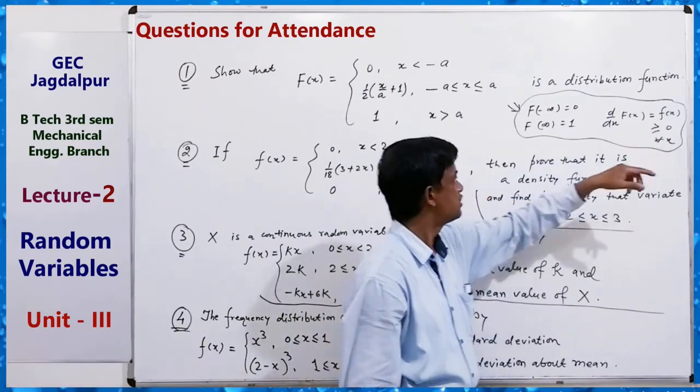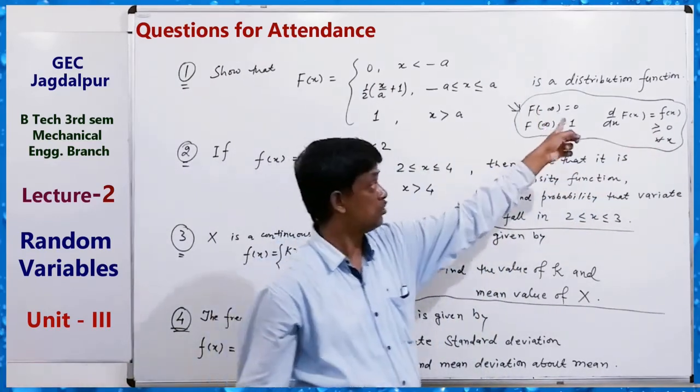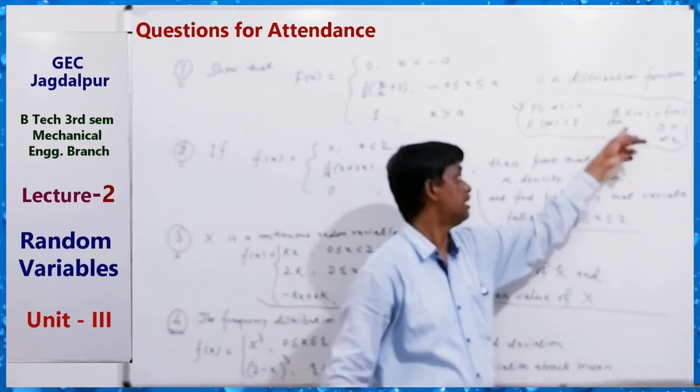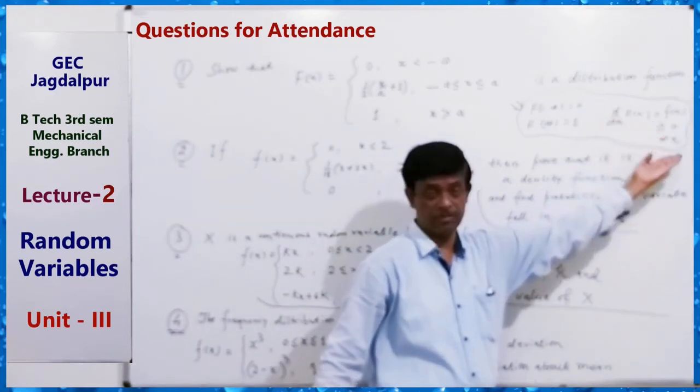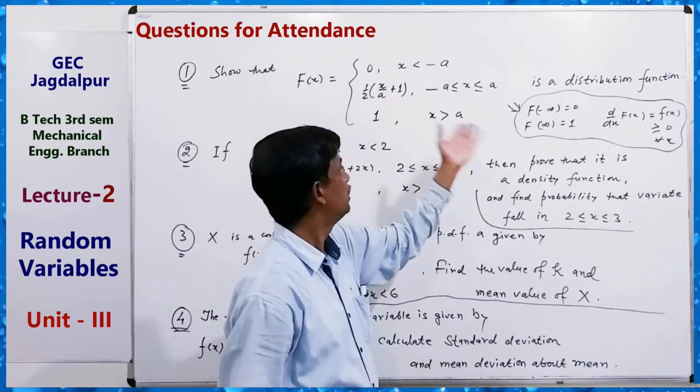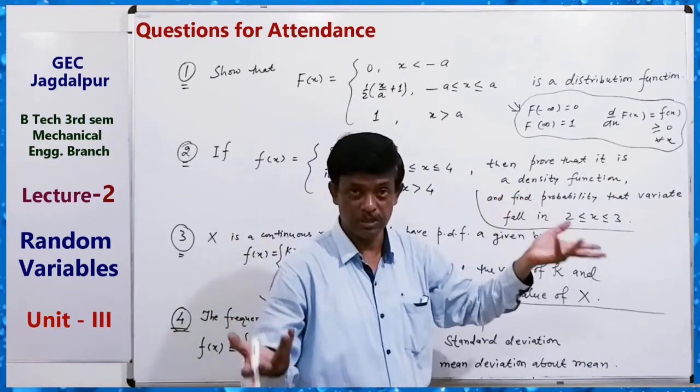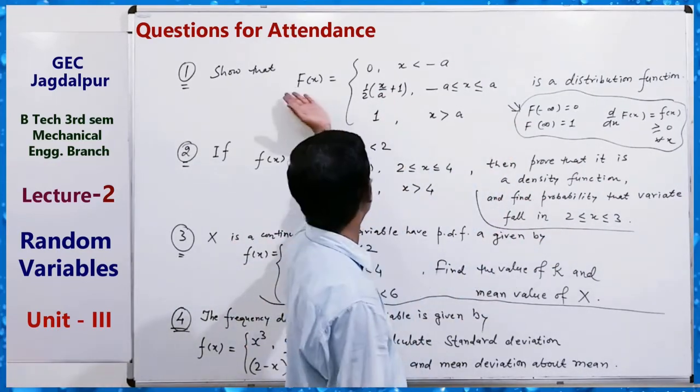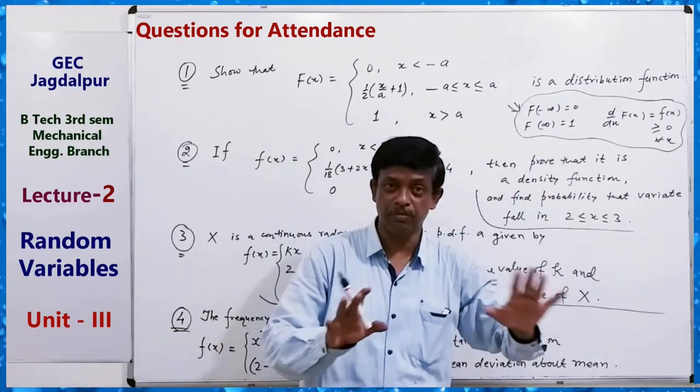Derivative of f(x). We know F(x) equals the integral of f(x). So dy/dx of F(x), that is f(x), must be greater than or equal to 0. So you have to differentiate it and show that this is greater than or equal to 0. Then this function will be a distribution function. Very simple question, so solve it.